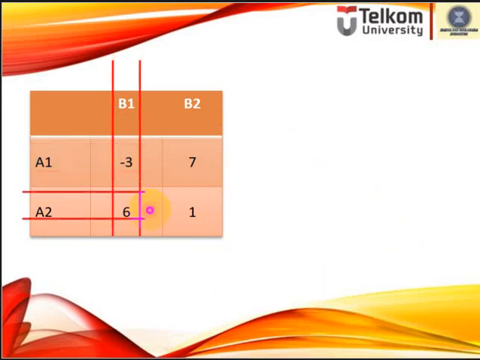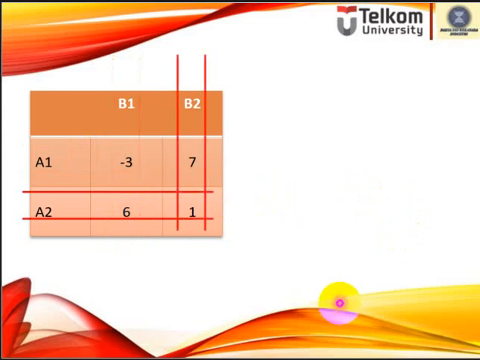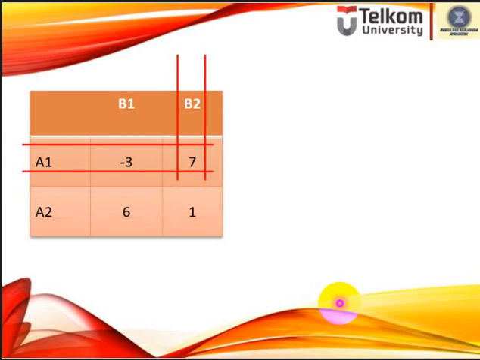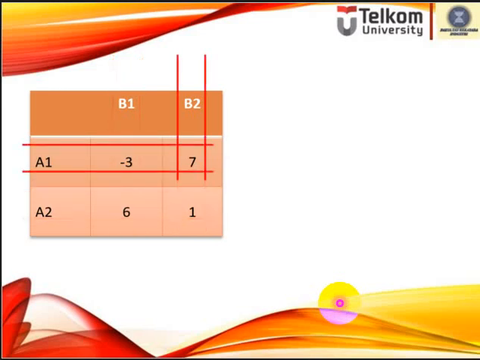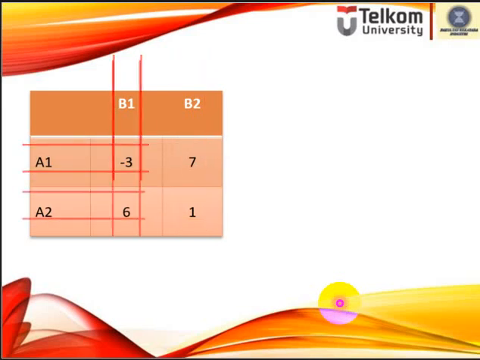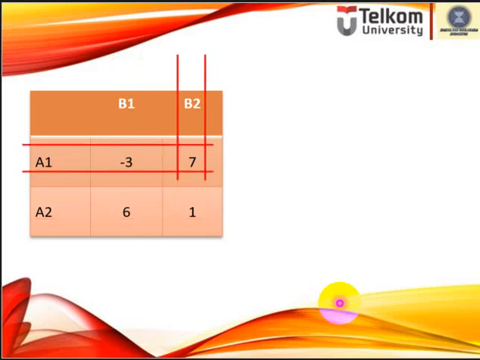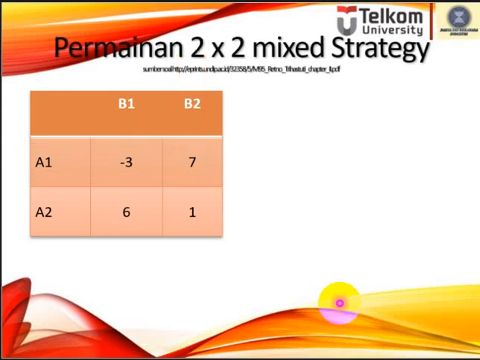But in this condition, does it make B satisfied? No. So B should change his strategy to B2, and then A changes to A1, and after that B to B1, and like that again. We don't have a saddle point here because it keeps rolling, it keeps iterating. So in this condition, we need a mixed strategy.